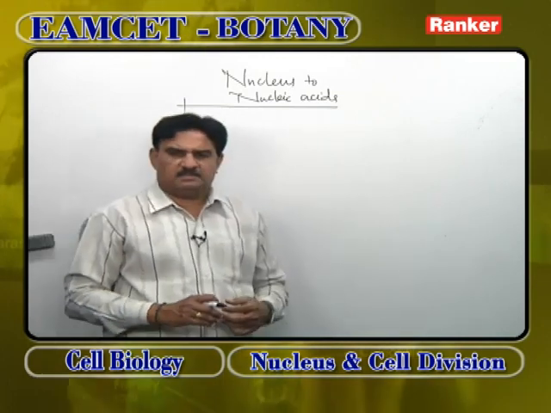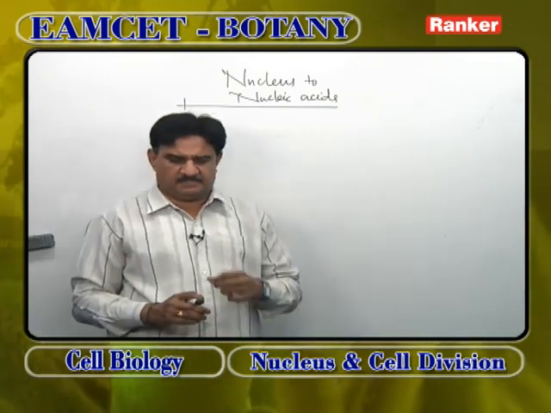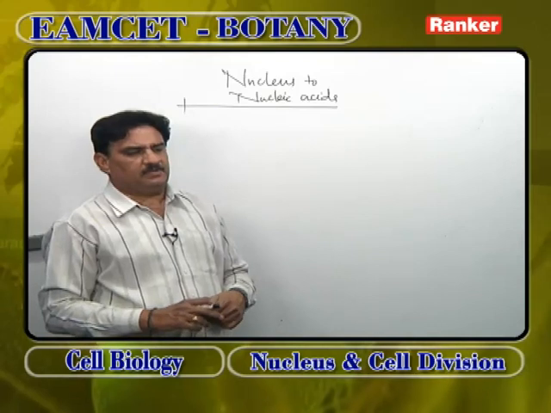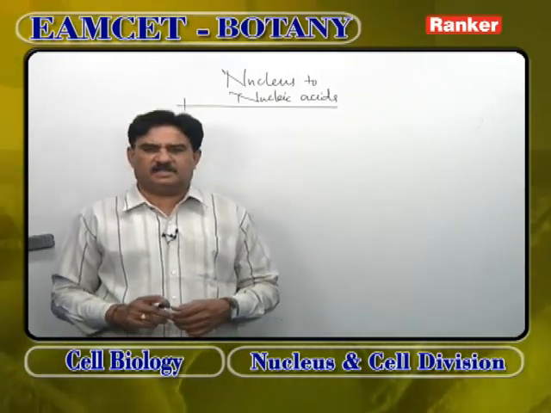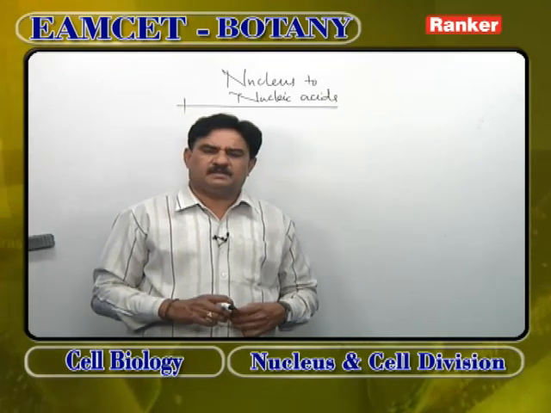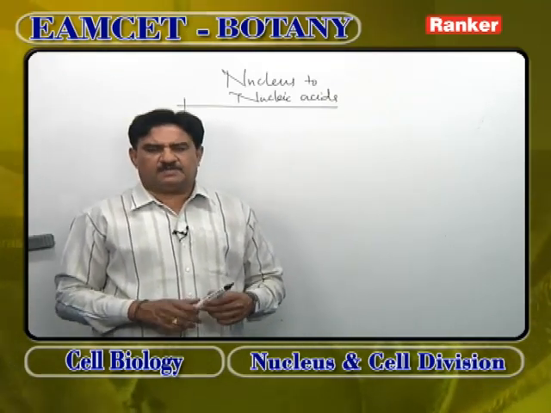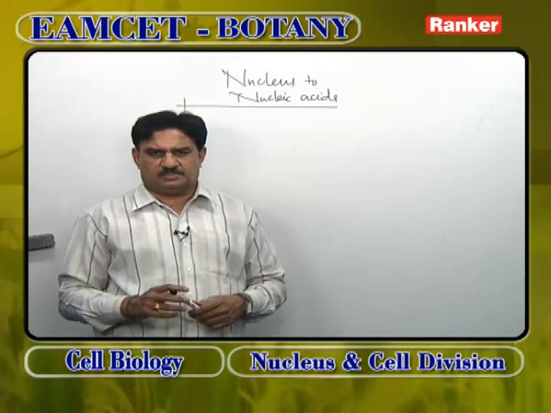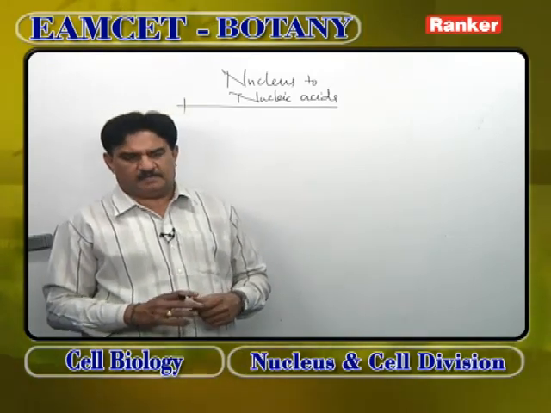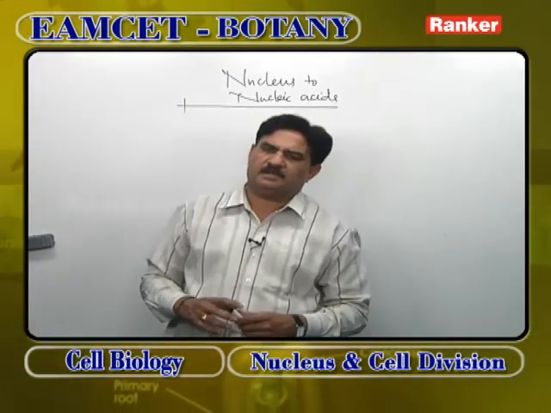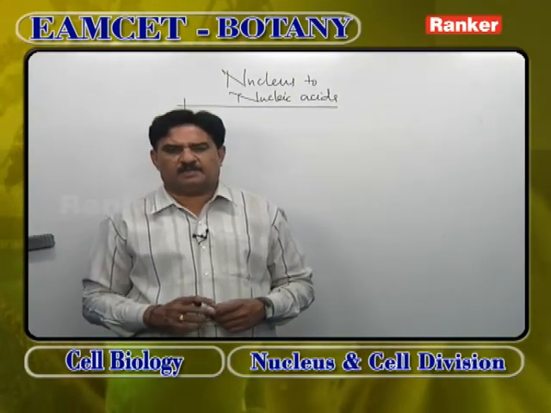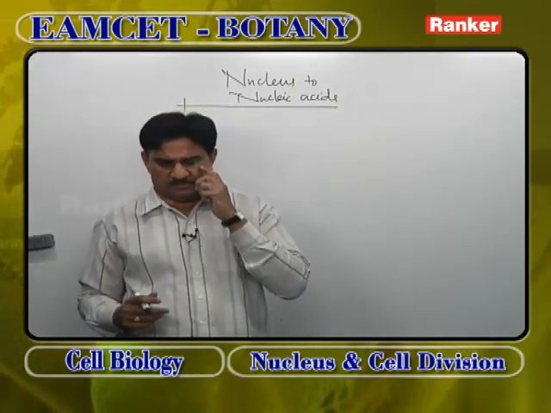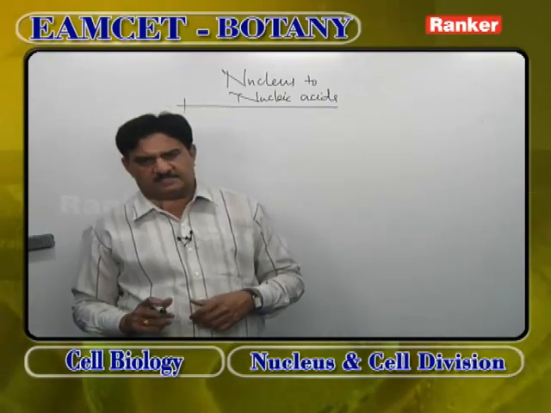We discussed up to taxonomy and cell biology. Now today we are going to discuss nucleus and nucleic acids. You all know nucleus is the dynamic center of the cell, the brain, which was discovered by Robert Brown. The nucleus shows an outer nuclear membrane, a double layered membrane with perinuclear space in between, nucleoplasm, nucleolus and chromatin reticulum. Regarding the nucleus, chromosomes and other things, we discuss some bits.